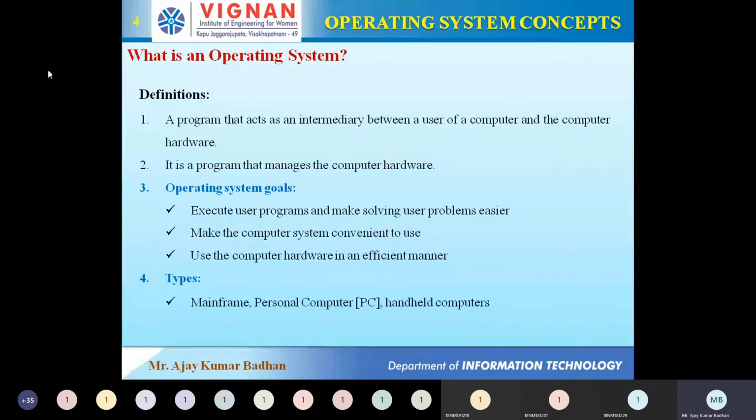The important thing here is the types I told you about, right? Actually these are not different types of operating systems. These are the types of computer systems we have, something called a mainframe. This is like a terminal. I'll explain this with an example. You went to a net cafe and rented one system for half an hour. So you are sitting at one computer. At the same time, some other user might be visiting that net cafe and requesting another system. Like that, however many users there are, that many systems.